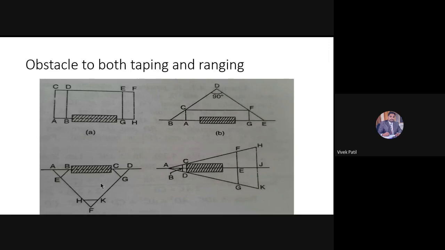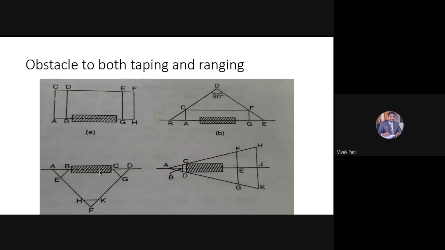Okay. Once I have located the G point, with the distance DG, I will put an arc over here as a center D. Then I will come to the G point with the center as G and put another arc. Where these two arcs cut, that point I will fix as C point.